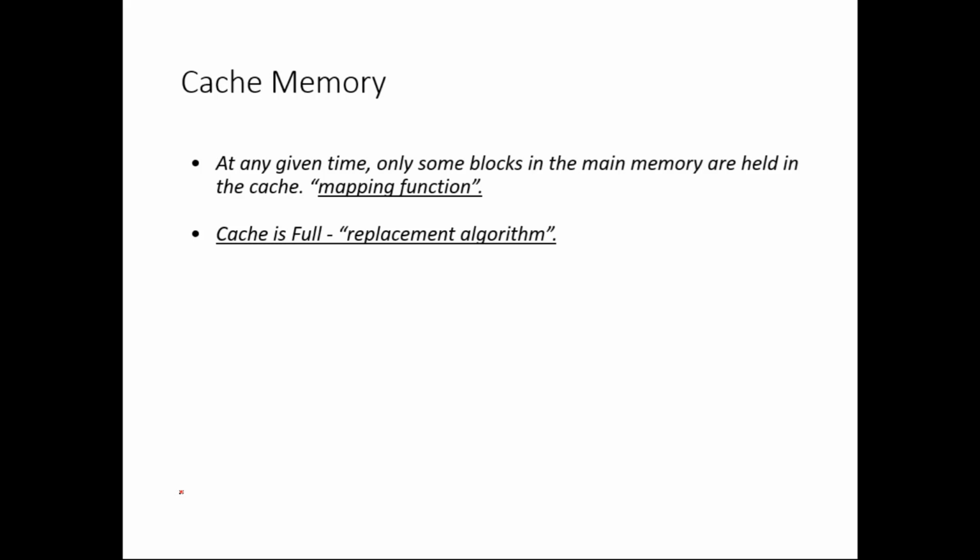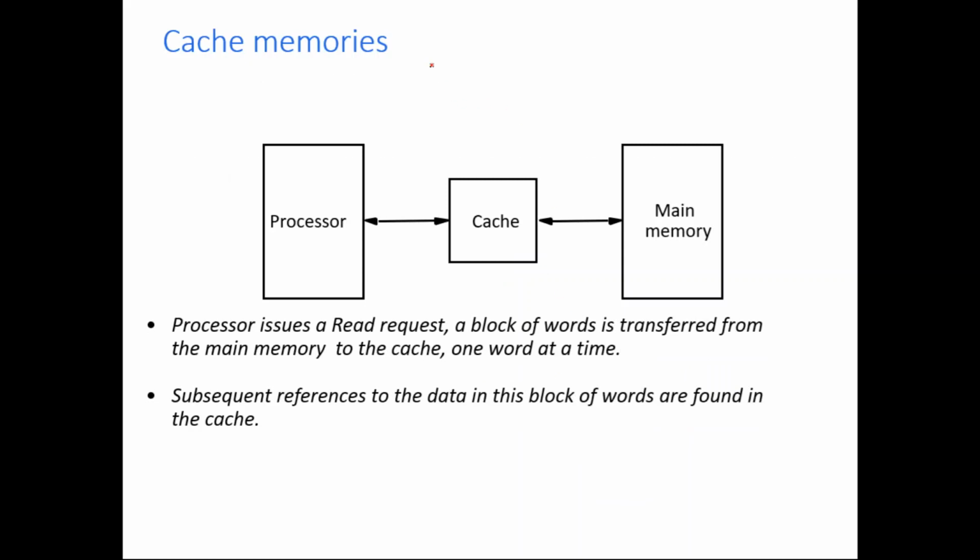So if you see what cache memory contains, cache memory contains some blocks of main memory. A block is nothing but a collection of words. So cache memory contains certain blocks. But the size of the main memory is very big, so the entire main memory content you cannot keep in cache memory. Some portion of the main memory will be available in cache memory.